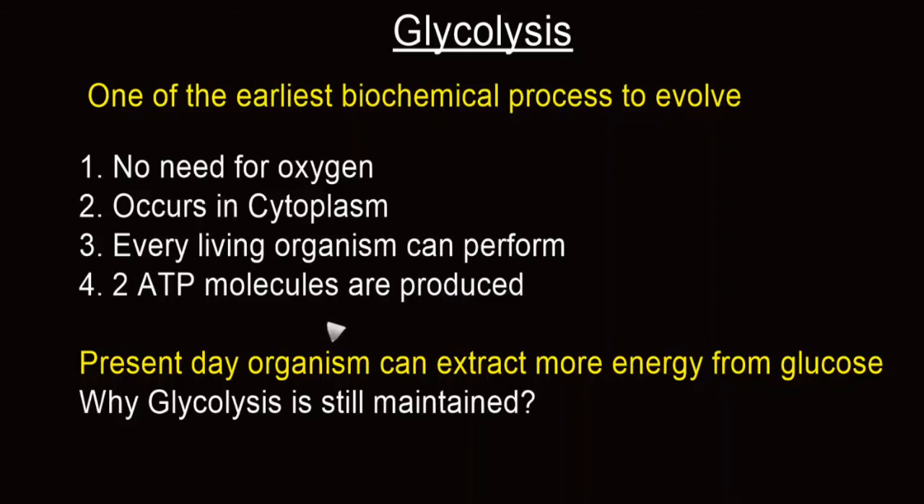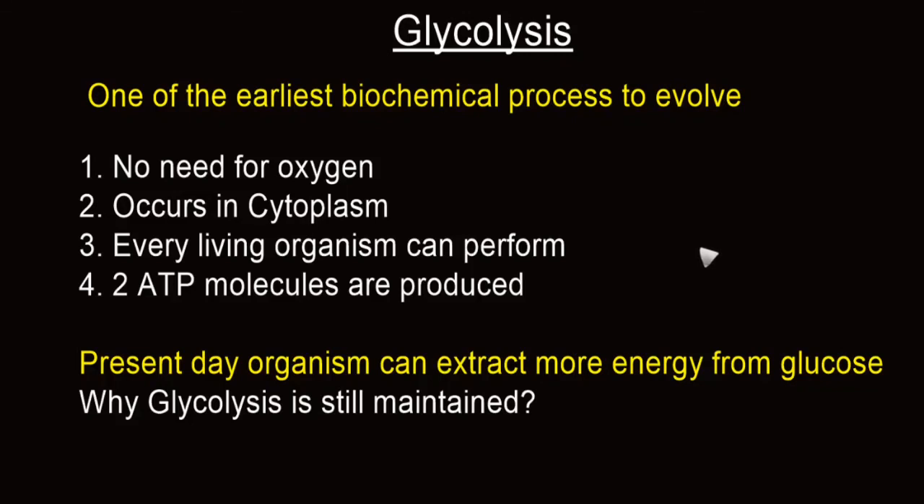If you look at present day organisms, they can extract more energy from glucose. When oxygen is available, present day organisms can obtain 36 to 38 ATP molecules from glucose, which is 18 to 19 times more than the number that is possible only with glycolysis. Question is, why is glycolysis still maintained?